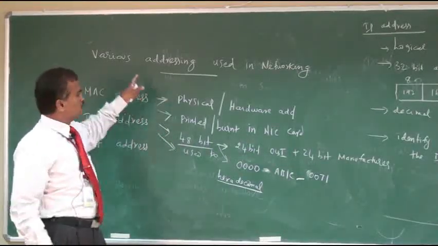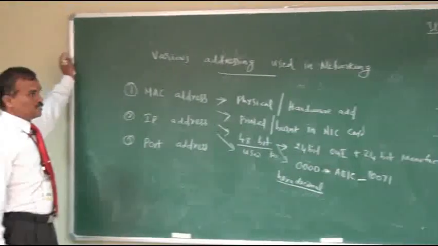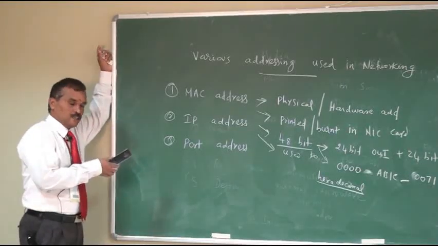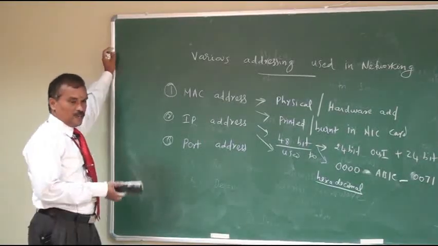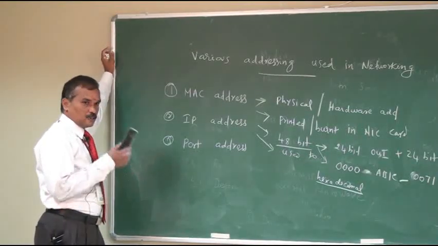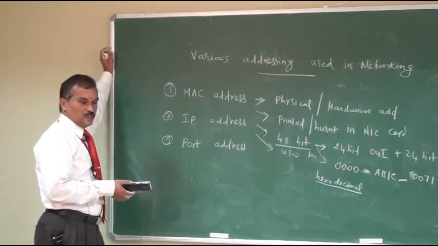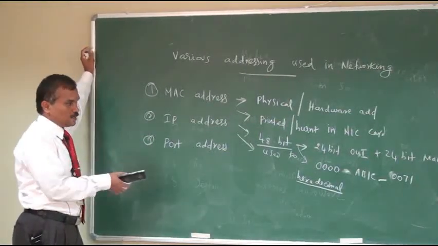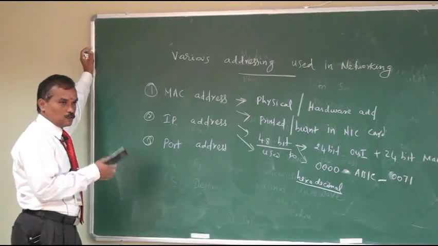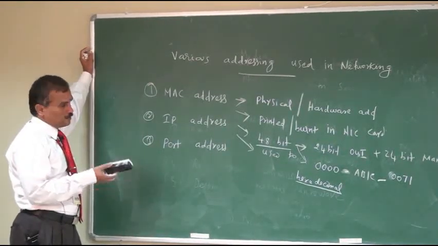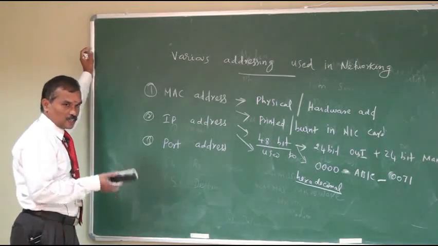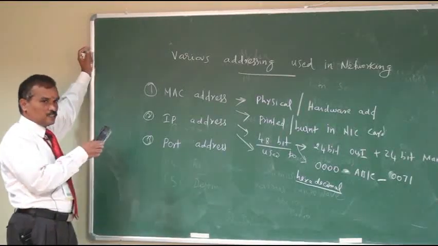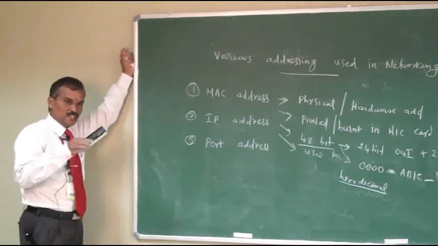So these are the three different categories of addressing used in networking. This is very important, so you can note it down: MAC address, IP address and port address. The MAC address is a physical address, actually printed in the NIC card. Without a NIC card you cannot connect your system to the network, right. It is a 48-bit address. Among these 48 bits, 24 bits are assigned by the OUI and the remaining 24 bits are assigned by the manufacturer. This address is burnt into the NIC card in hexadecimal format. The purpose of the MAC address is to identify a destination system in a network.